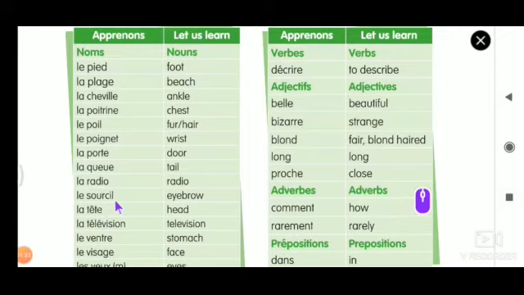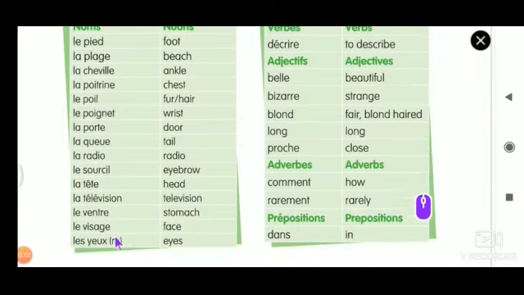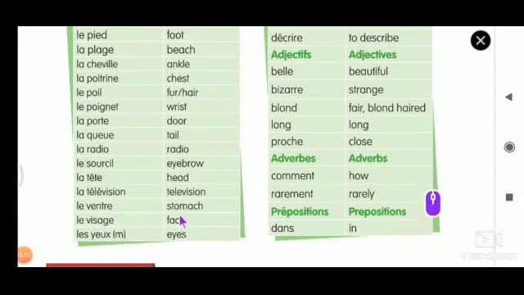Le sourcil. Hope you remember this vocabulary. Le sourcil we have already seen last week, the previous class, that is eyebrow. La tête. La tête means head. La télévision. Télévision means television. Le ventre. Ventre means stomach. Le visage. Le visage means face.